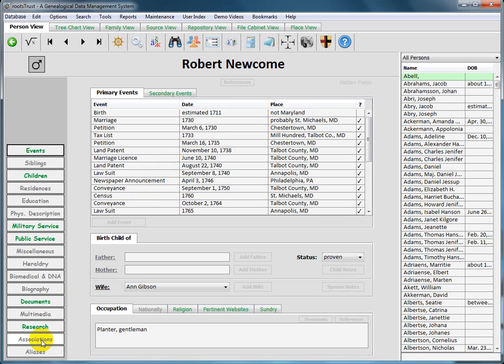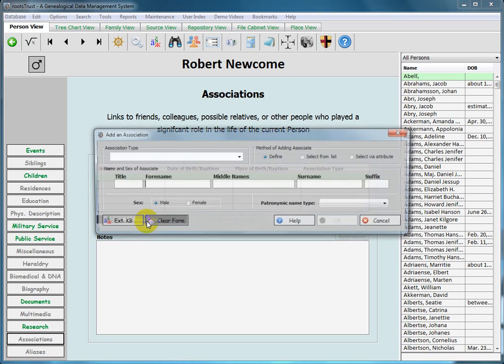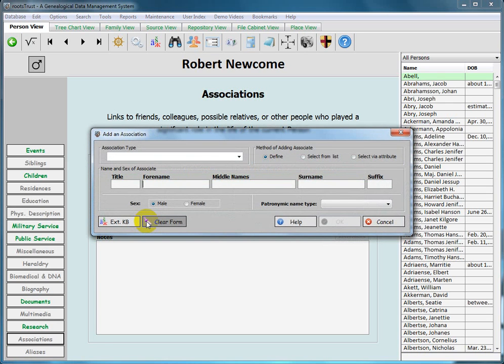First, I click on the association's left panel button, which you see is gray, has no announcement, indicating that there are no associations recorded for this individual yet. So we click on that button, and then I click on the Add Association button, which invokes a Swiss Army knife type form used to identify the associated person.